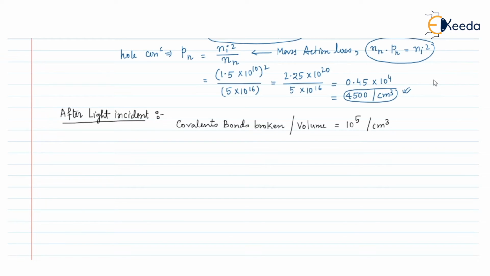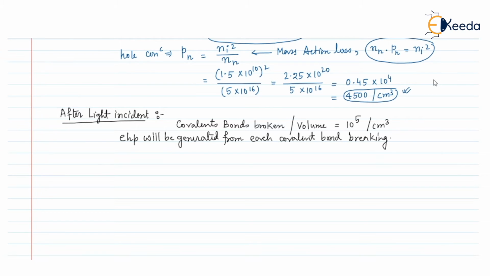And from each covalent bond breaking, we can find one electron and one hole. So we can say an electron hole pair will be generated from each covalent bond breaking.